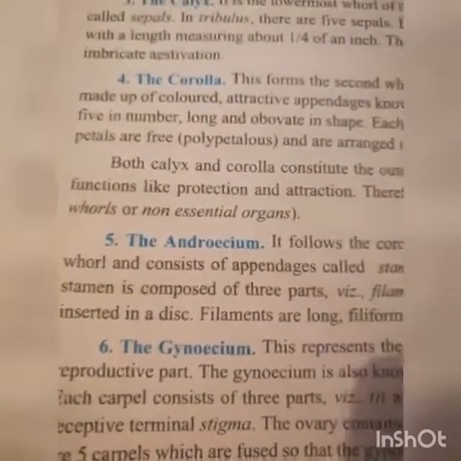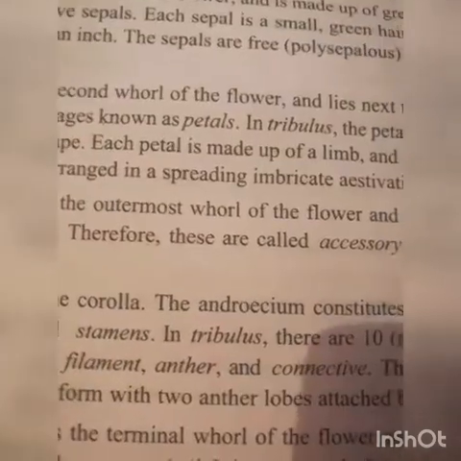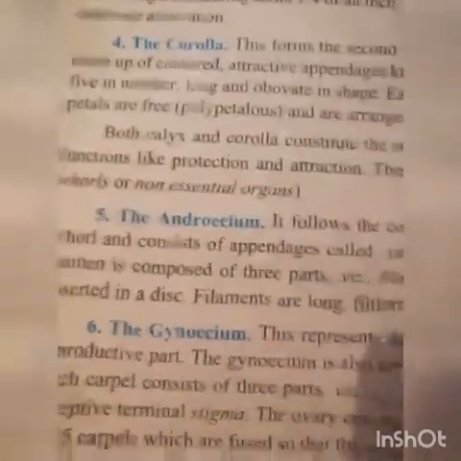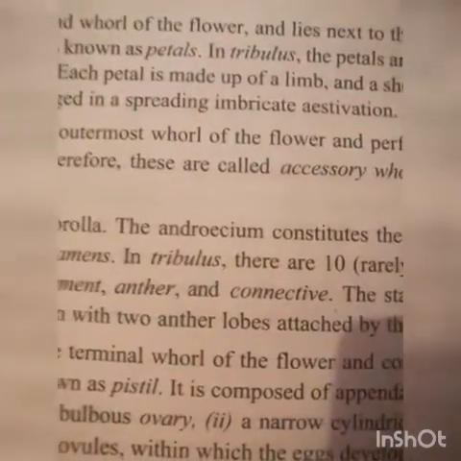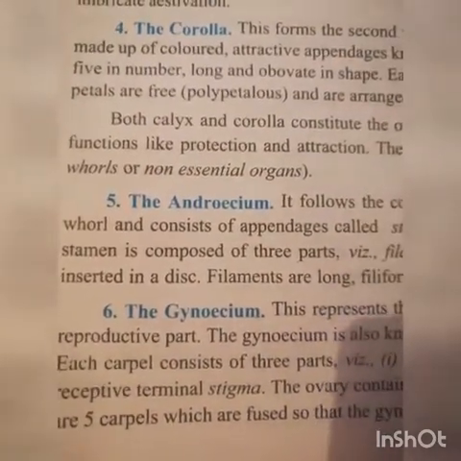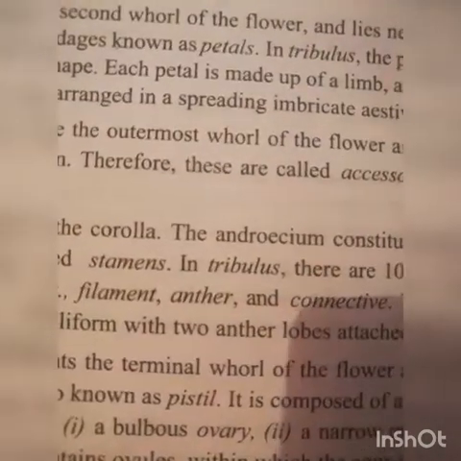Next, the androecium. It follows the corolla. The androecium constitutes the male reproductive whorl and consists of appendages called stamens. In Tribulus, there are 10, rarely 5 stamens. A stamen is composed of 3 parts, that is filament, anther and connective.